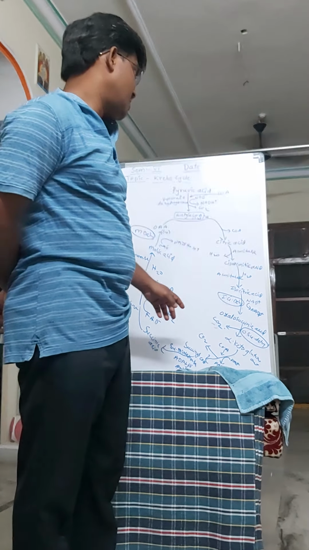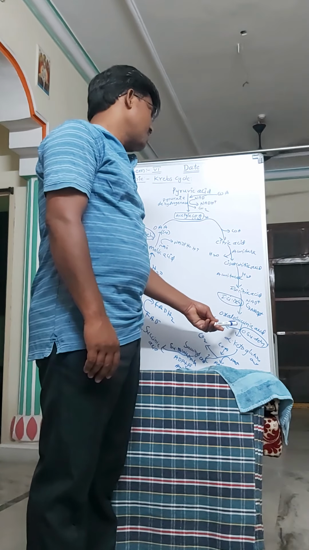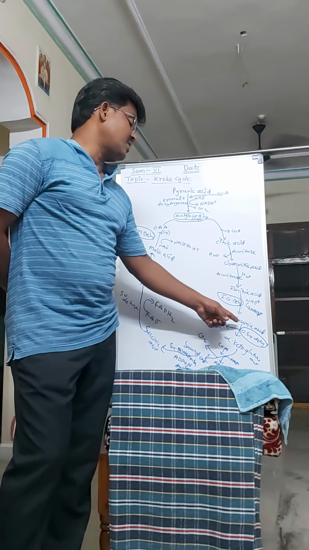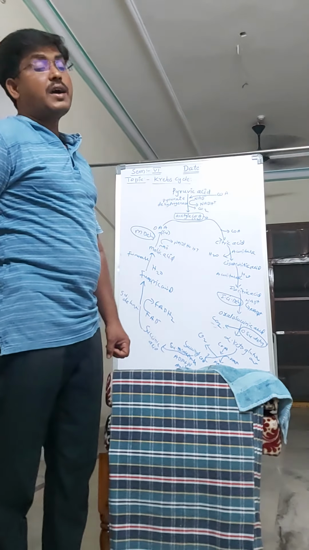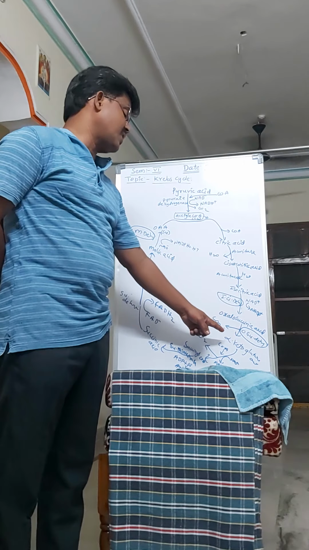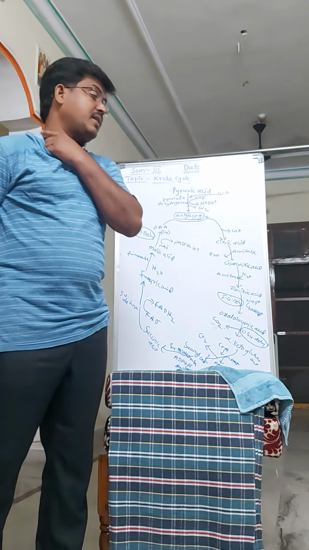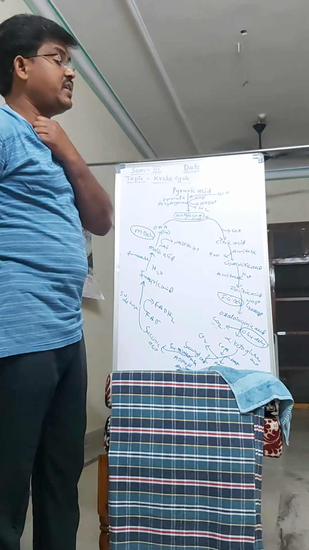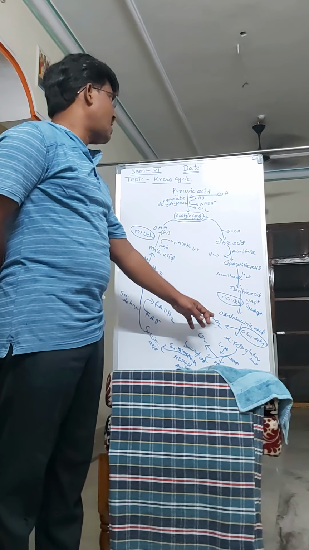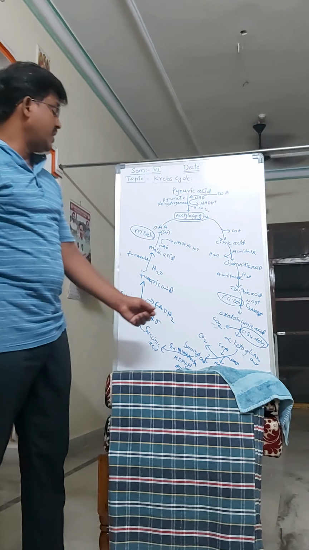The next one is decarboxylation. In the presence of the oxalosuccinate dehydrogenase enzyme, oxalosuccinic acid, by the oxidative decarboxylation process, releases one carbon dioxide and forms alpha ketoglutaric acid.